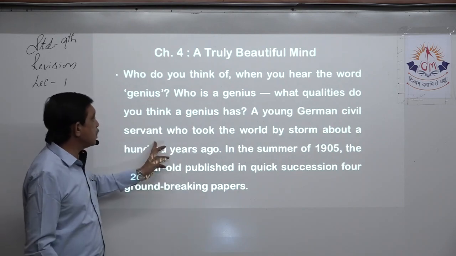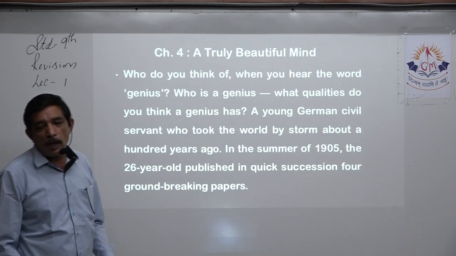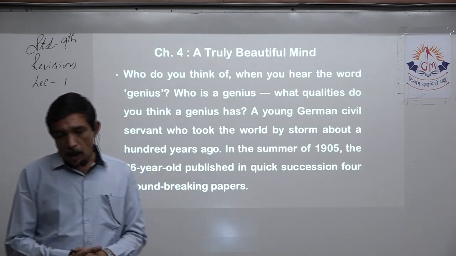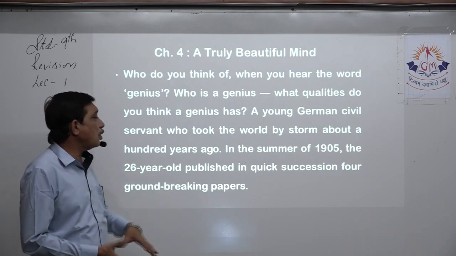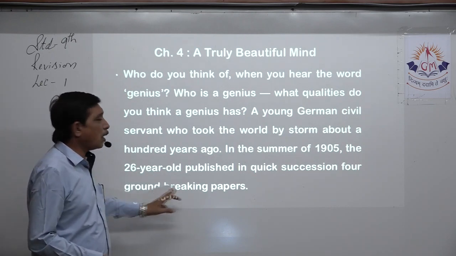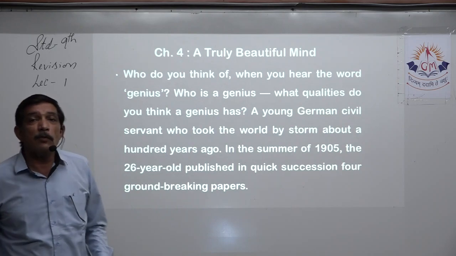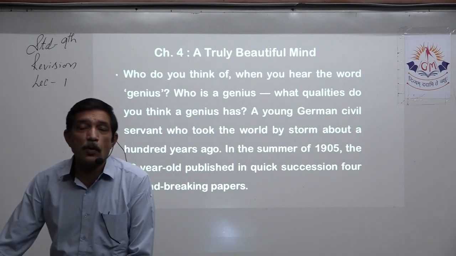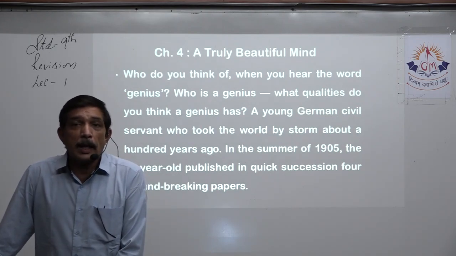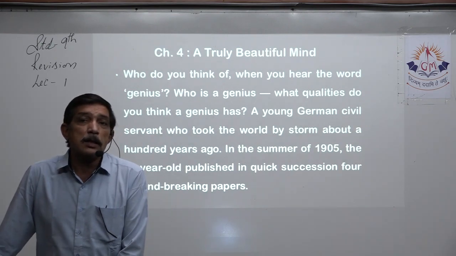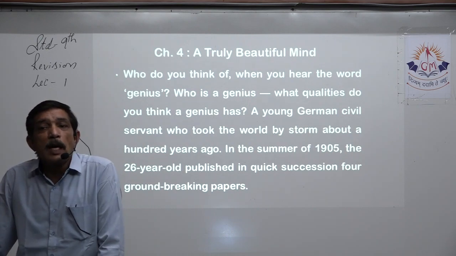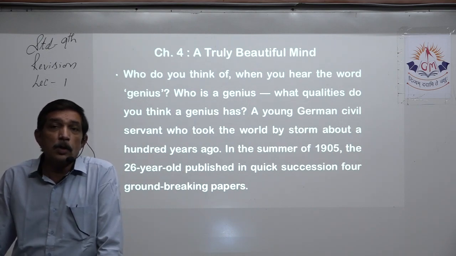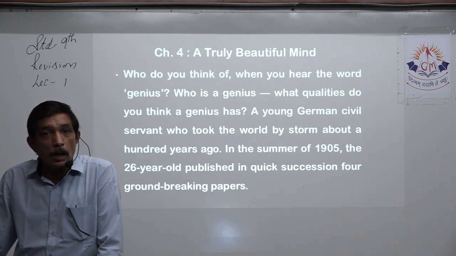A young German civil servant who took the world by storm about 100 years ago, in the summer of 1905, the 26-year-old published in quick succession four groundbreaking papers that made him instantly famous across the whole world. The way they were looking at the same things, the perspective changed because of Albert Einstein's papers, and a new vision was set for the world, right?